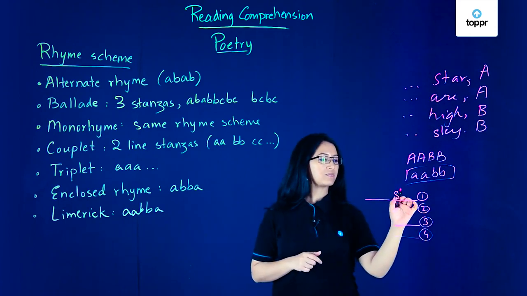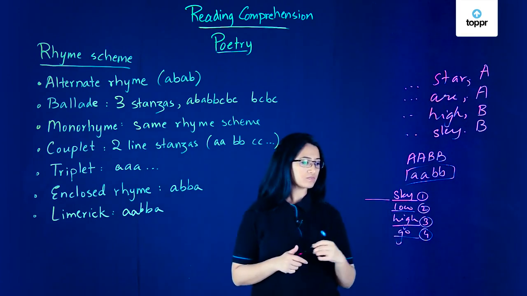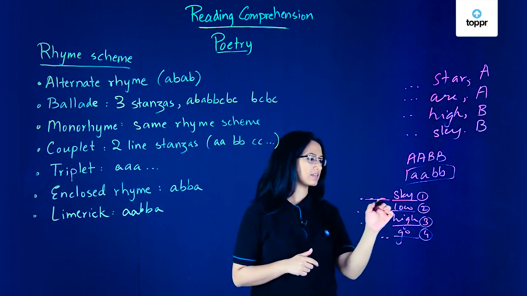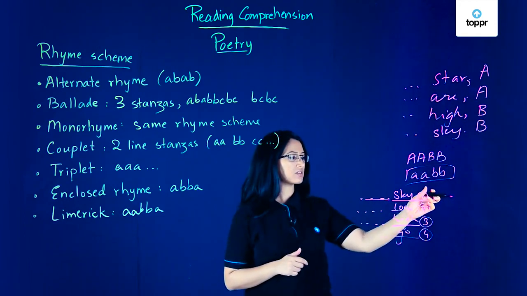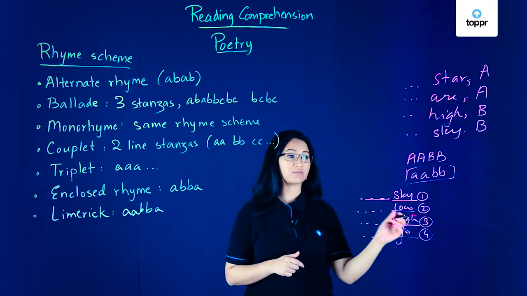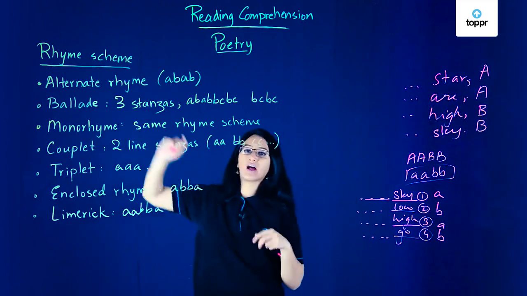So if I say sky, and here it ends with high, here I have low and go. Imagine that these were the lines in a particular stanza in a poem. If the first line and the third line rhyme and the second line and the fourth line rhyme, that would be an A, B, or an alternate rhyme scheme.